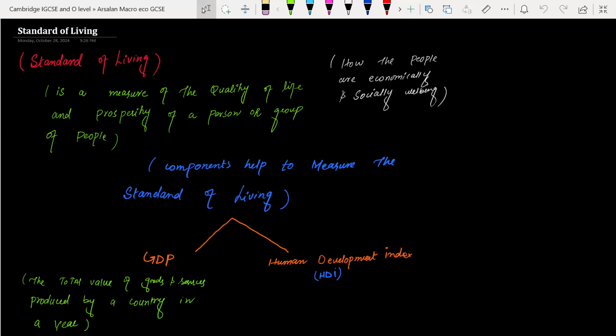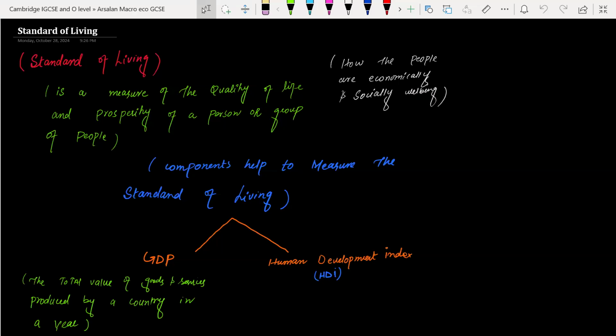You can say how economically and socially well-off the people are, meaning they have all the basic needs of life. We can measure the standard of living on the basis of GDP and HDI, the Human Development Index.